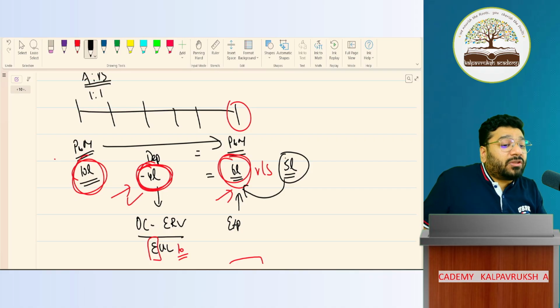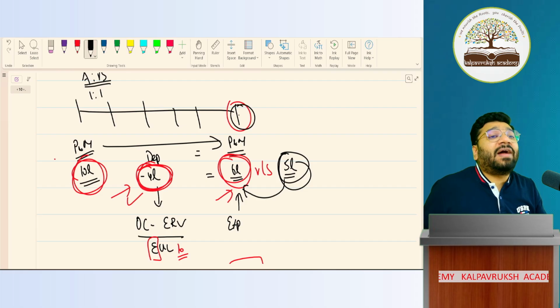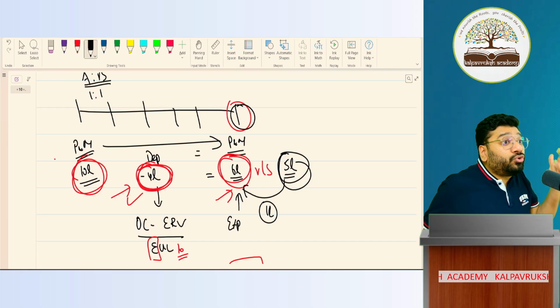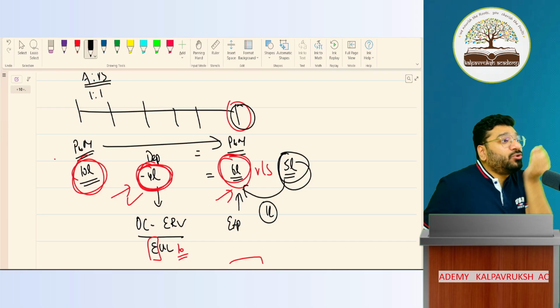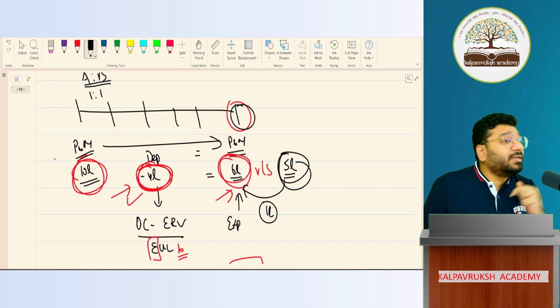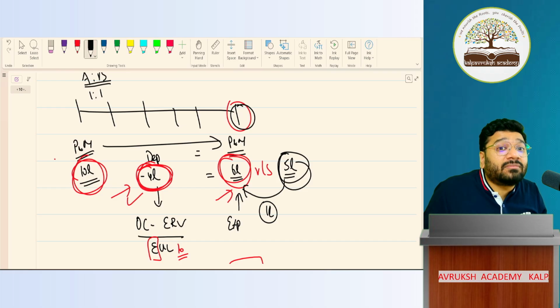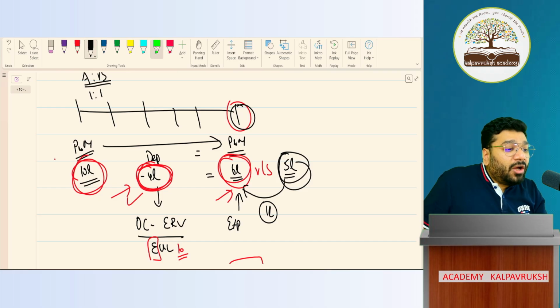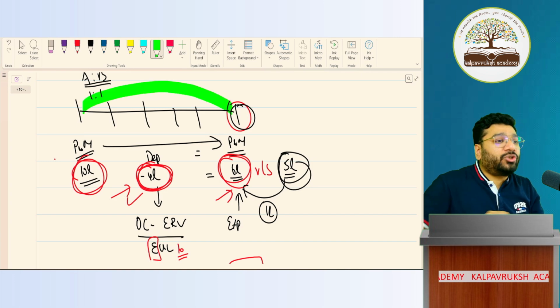So the actual worth of the machine at the end of the year is how much? 5 lakh rupees. Difference is how much? 1 lakh rupees. What is this 1 lakh? Loss. Loss in the value of the asset. The asset which you thought is 6 lakh, actually its worth is only 5 lakh. So 1 lakh is your loss. This loss was identified during which period? During the olden period, before reconstitution.